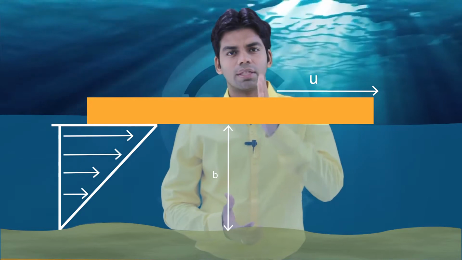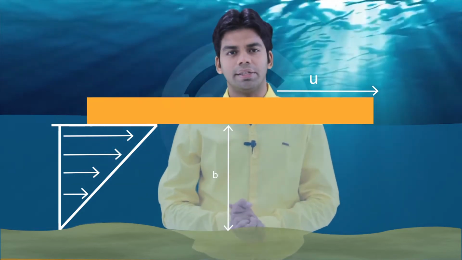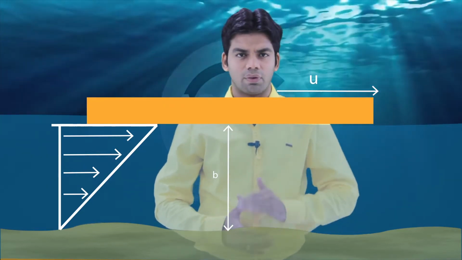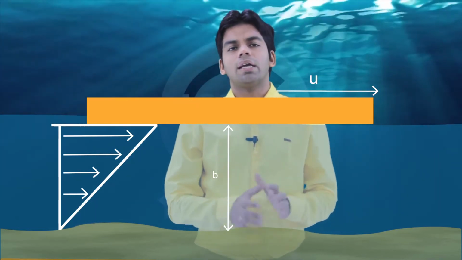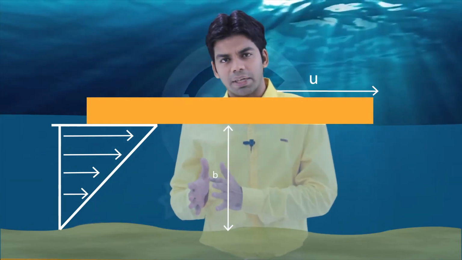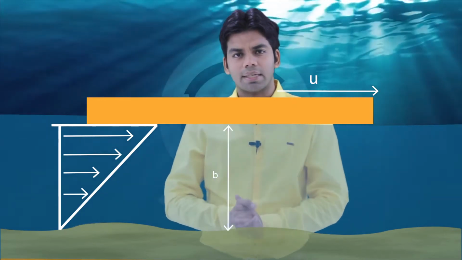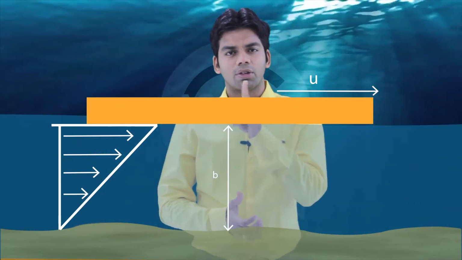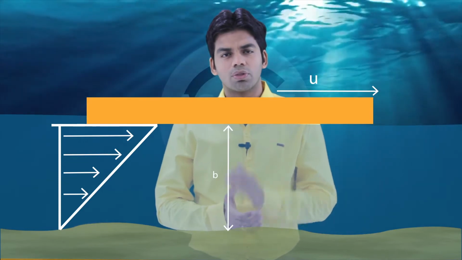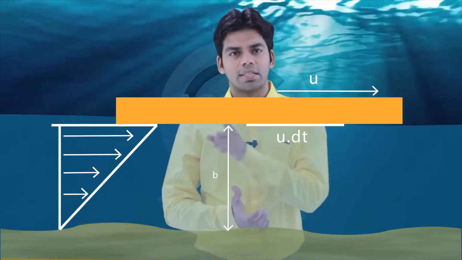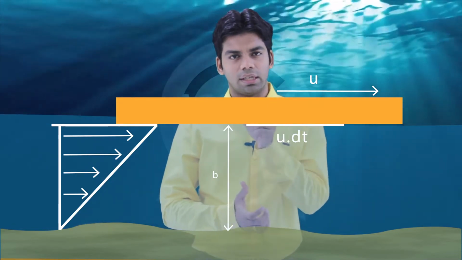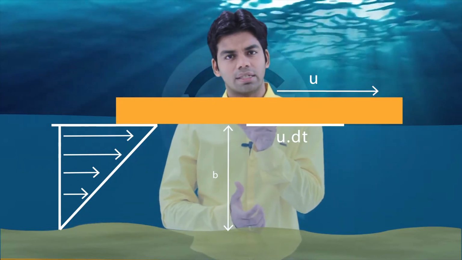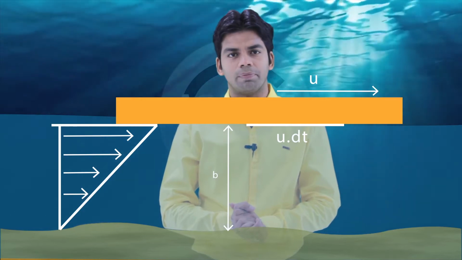Let's suppose the variation of this velocity is linear, continuously increasing from the fixed plate to the moving plate. The distance between the fixed plate and the moving plate is b, and the velocity of the moving plate is u. Suppose after time dt, this plate will travel a distance of velocity into time, which will be equal to u into dt.